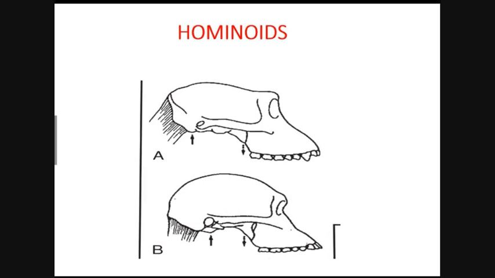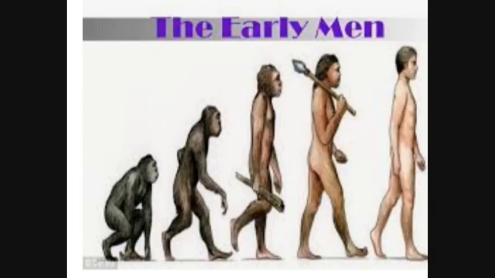Now if you check this diagram, you will find that these quadrupeds, that means A and B, the ape and Australopithecus, when they used to walk on 4 limbs, had a larger jaw, can you see, and a smaller brain structure. Slowly, when the evolution took place, these hominids had a larger brain structure and a smaller jaw.